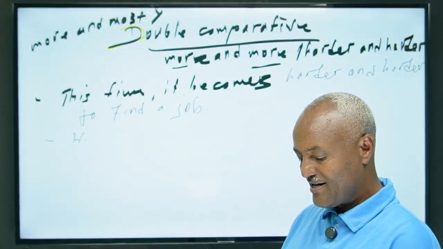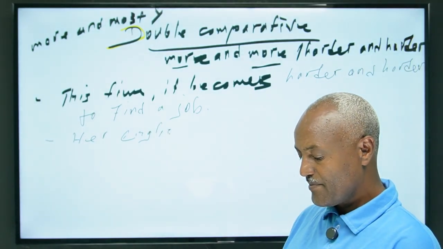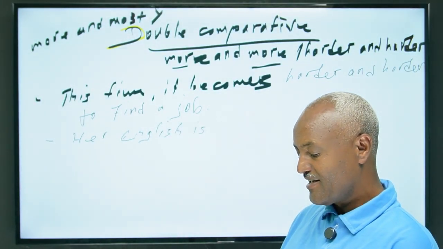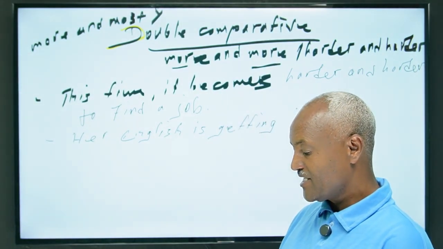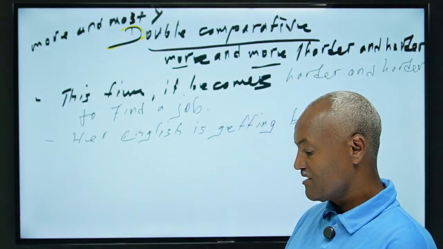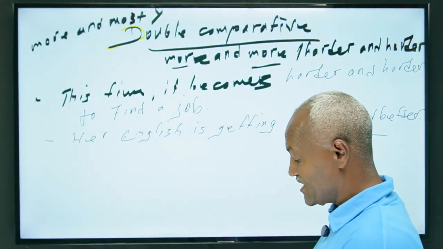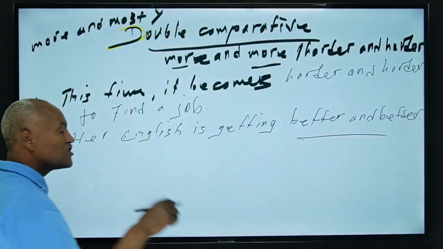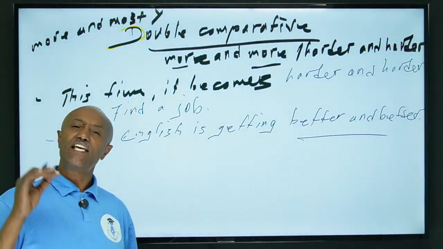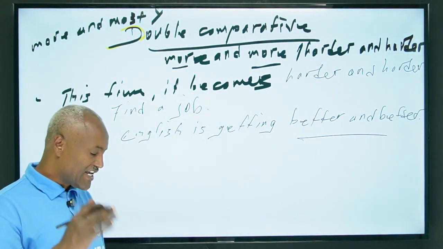Her English is getting better and better. Have you seen? So we use this pattern, all right, for you. We use this double comparative when we intend to state that something is changing continuously. That means something is changing continuously.